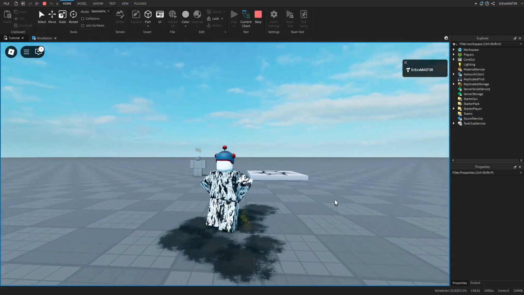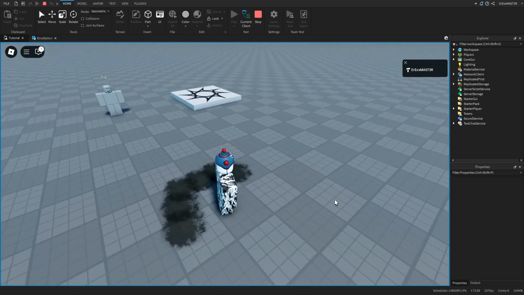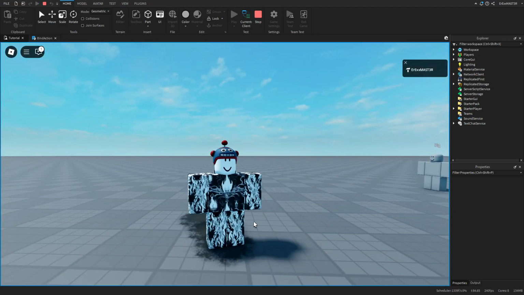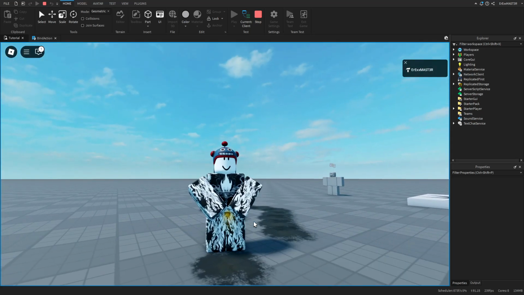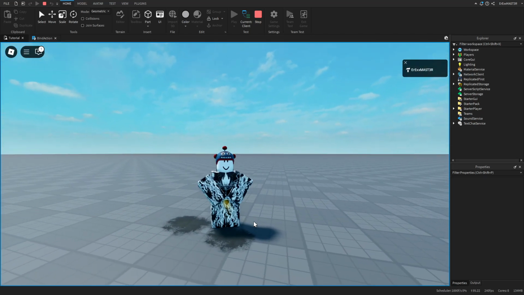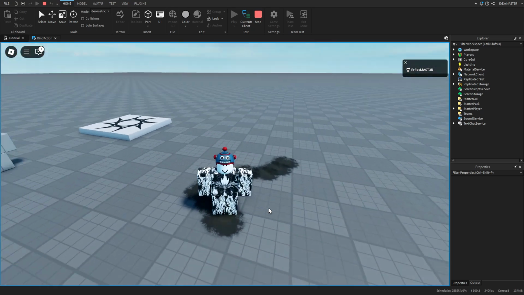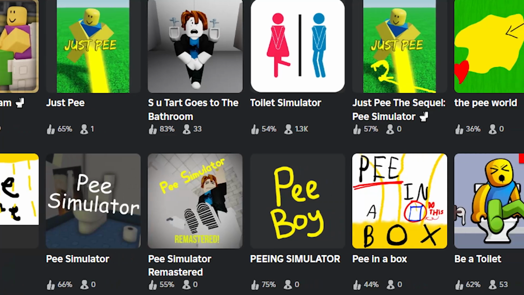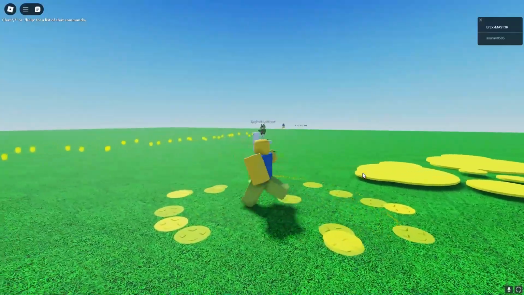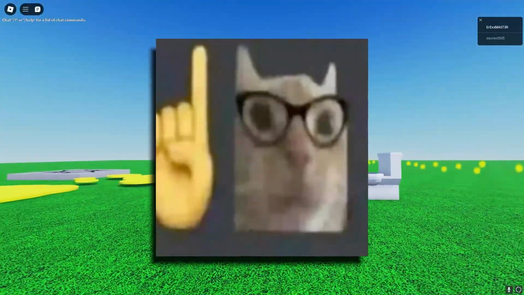And if for some reason you want to make this yourself, I don't know if this is breaking Roblox's TOS. Even though I don't have the body part or anything like that, I don't know if it's breaking anything, especially with this animation. Maybe if you change the colors to blue or something, then it might be okay because it's like water. Or maybe add a bottle tool. But if it's not breaking Roblox's TOS, because I found a few games where you can actually do this, and it was even more aggressive than here. So I don't know, if they didn't get banned, I don't think I should either.